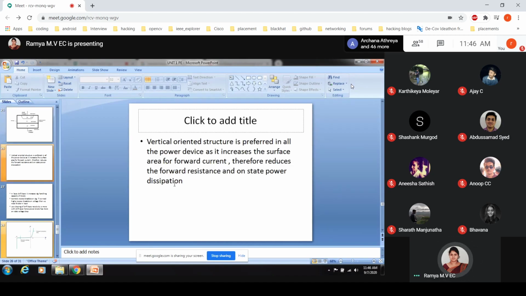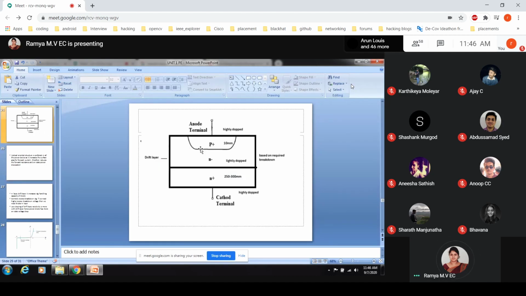Usually the representation will be a vertical orientation structure, which is the structure we will be representing all the time. Again, this is a PN junction only. We have a P type material and an N type material, but the way of doping is different. This is the reason we call them power diodes, our power semiconductor devices.